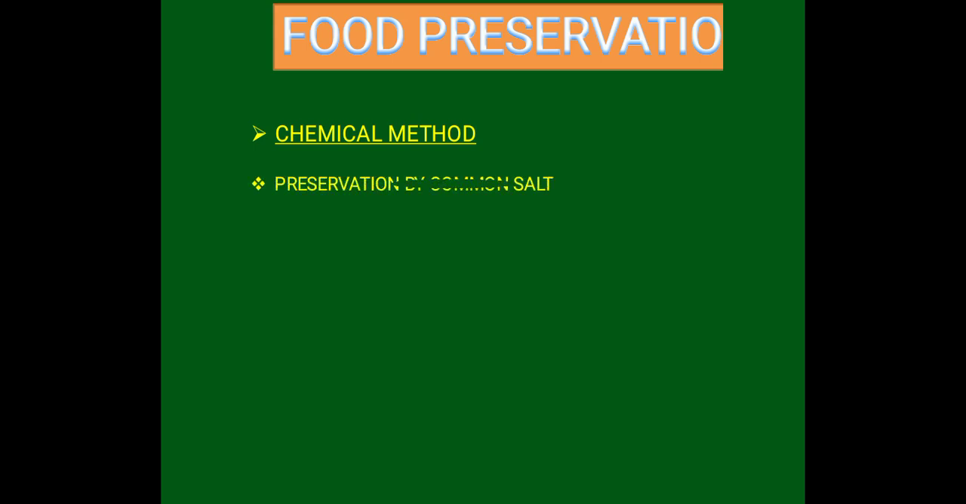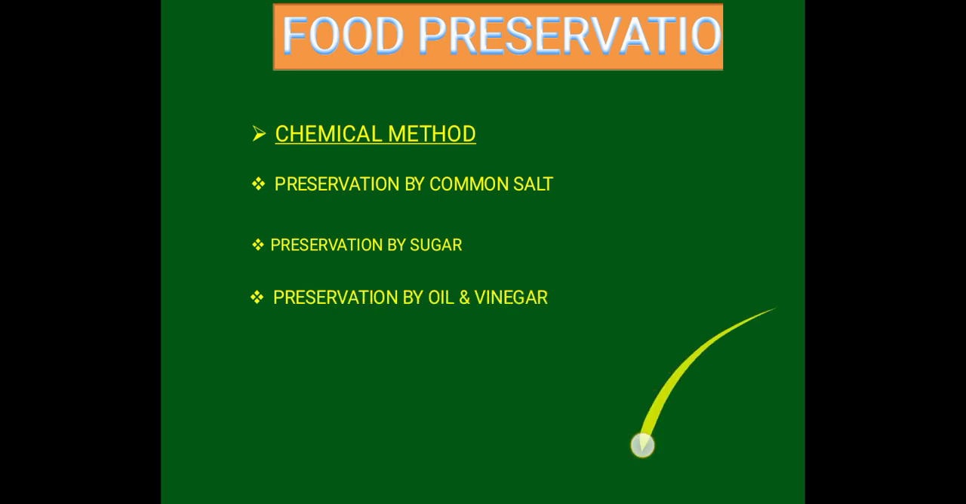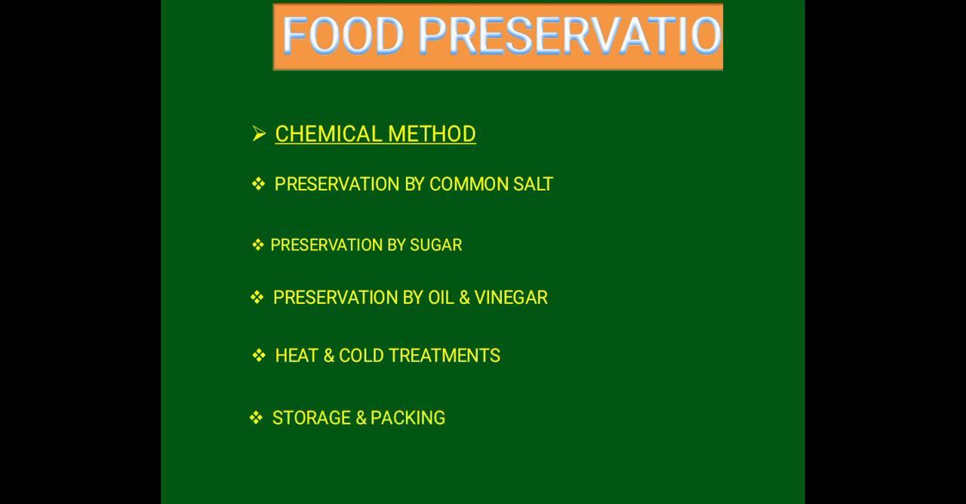So the methods are preservation by common salt. Okay, we'll just see the methods at present. Preservation by common salt, then preservation by sugar, preservation by oil and vinegar, then you have heat and cold treatments, that is you have to give heat as well as cold treatment, and then you have storage and packing. Storage and packing means these foods have to be stored in such a way that they do not get spoiled. Now we will understand each method one by one.